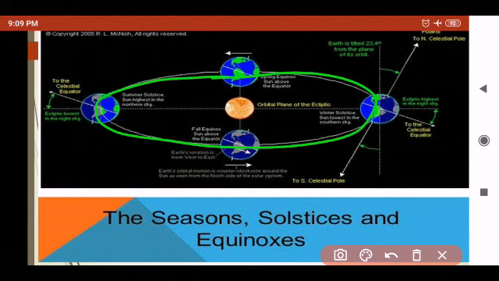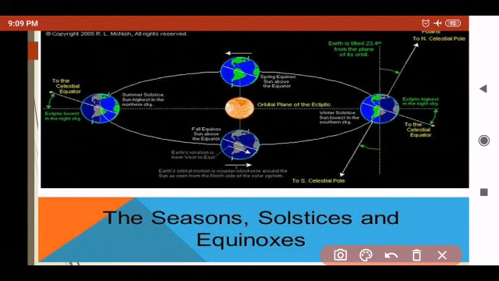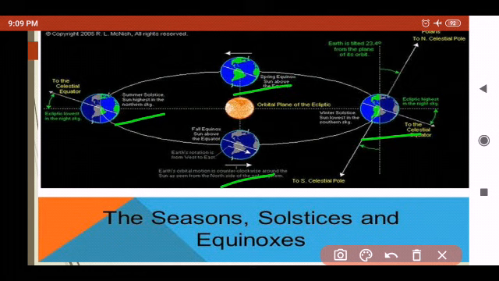Now if you just see this figure, it is showing us the different positions of the earth as it moves around the sun. Now you can see here students, in this picture, summer solstice is given to us, then winter solstice is given to us, and equinox is given to us. Now students, about the solstices and equinoxes you had already studied in your 5th standard. Again we will revise this topic.